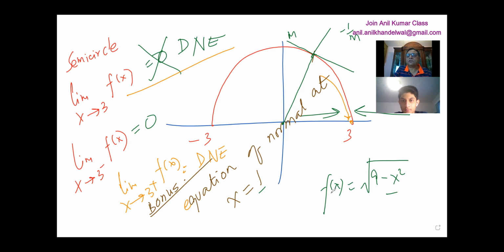And then once you know this, you can use the formula y minus y1 equals to m times x minus x1 and find the equation of normal. But remember, your slope m will be the negative reciprocal since we are looking at it as a tangent. Yes, sir. So you can do that as part of a question later on. Does it make sense? Yes, sir.